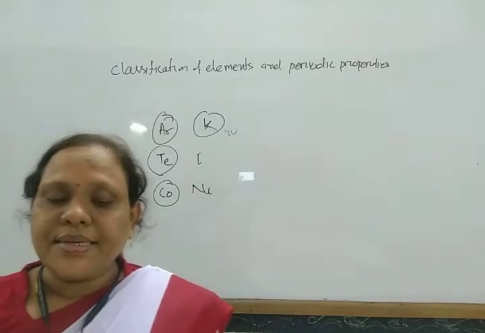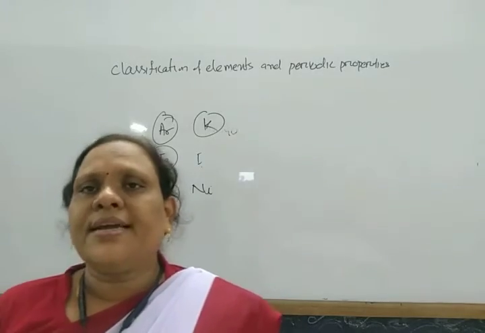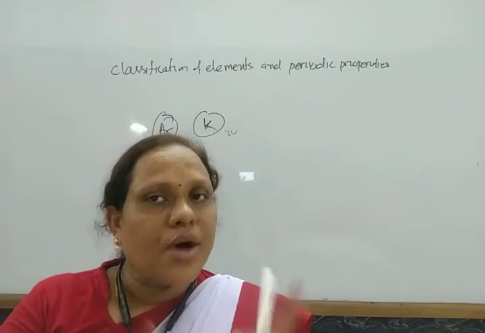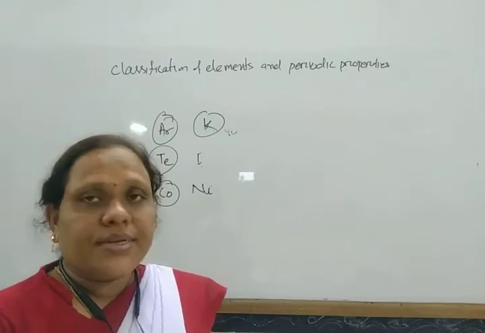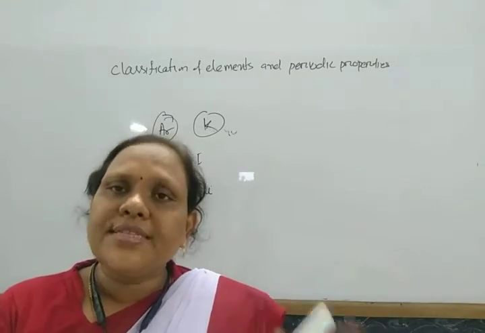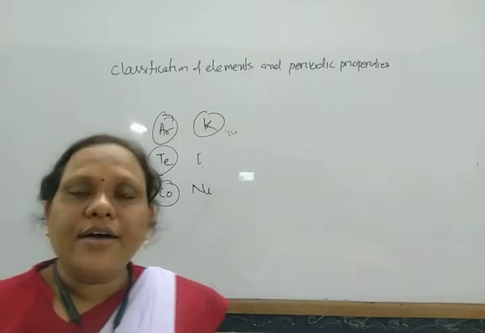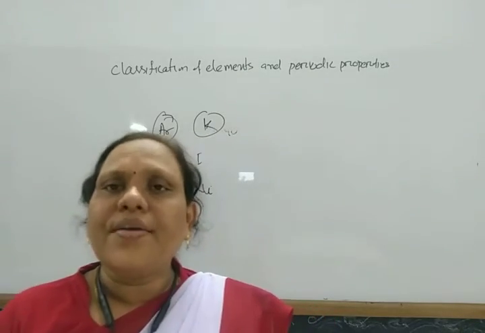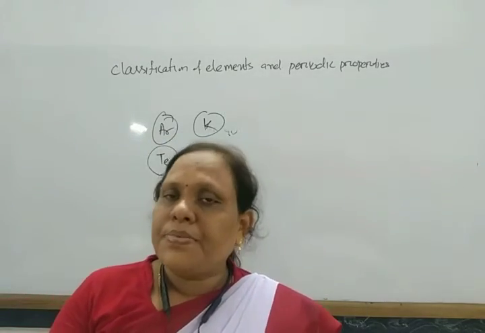Next, he arranged alkali metals and alkaline earth metals, which have different properties, in the same group, group 1. The coinage metals, that is copper, silver, and gold, are placed in group 1 along with the alkali metals, but they have different chemical behavior, which also cannot be explained. The positions of lanthanides and actinides also cannot be explained easily.